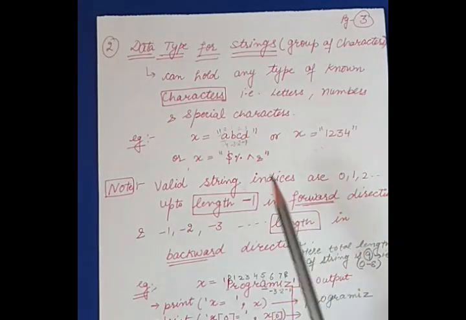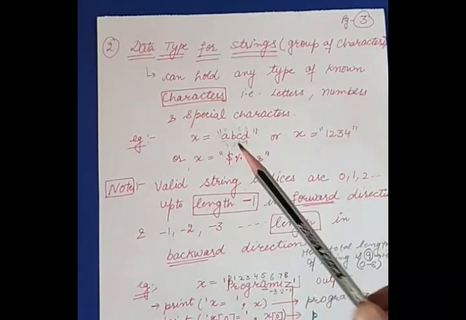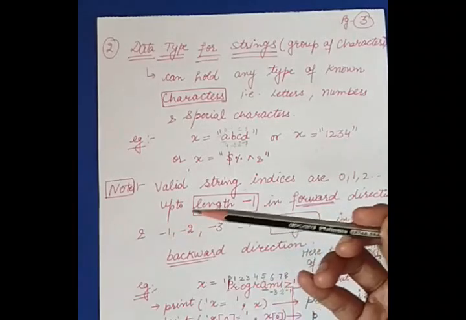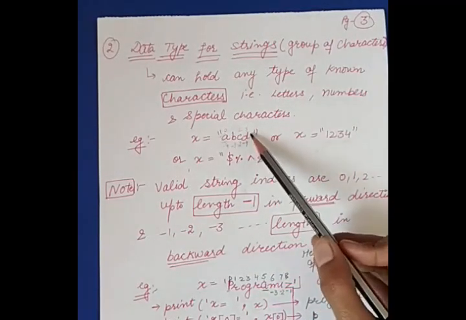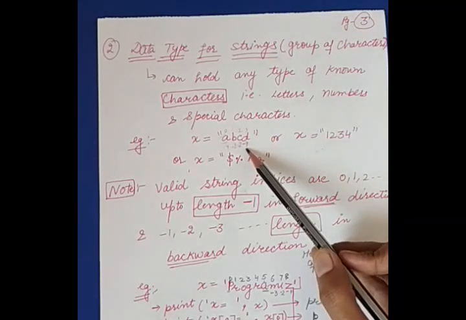See, this is when we are using forward direction access. If we are accessing the data of the string from the backward direction, then the indices will be -1, -2, -3. Means to refer to d from the backward direction, we will use the index -1.